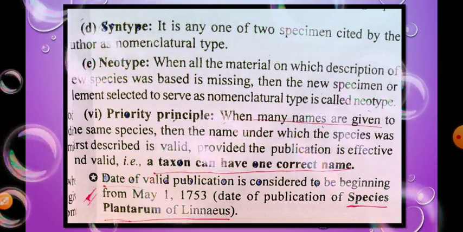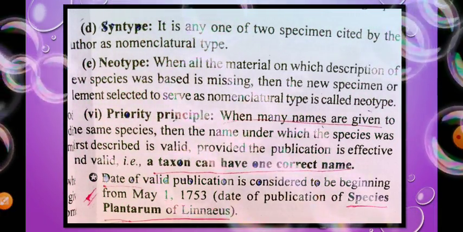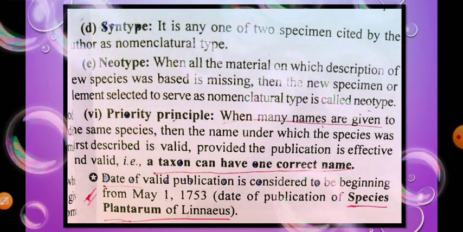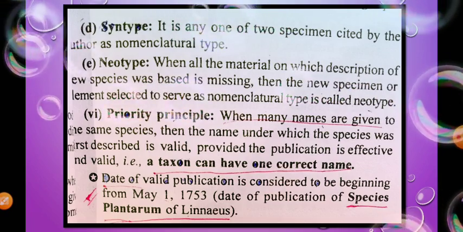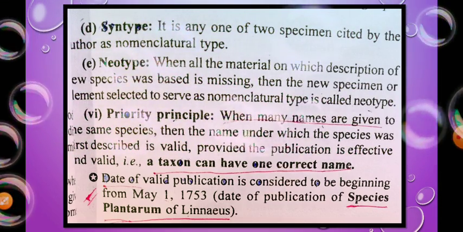Then neotype. When all the material on which the description of a new species was based is missing, then the new specimen or element selected to serve as the nomenclature type is called the neotype.